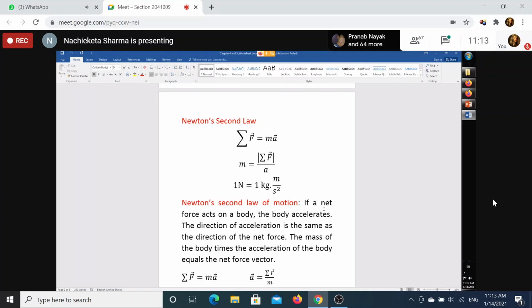So looking at either the direction of the force or the direction of acceleration, you can know the direction of the other. Third part: the mass of the body times the acceleration of the body equals the net force vector. Because this net force vector is the product of mass and acceleration, for the same magnitude of force, mass is inversely proportional to acceleration.